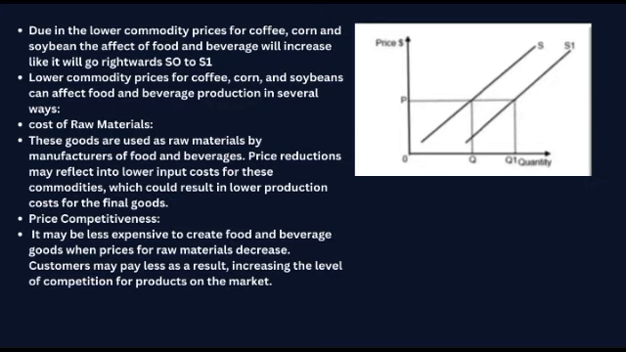Lower commodity prices for coffee, corn and soya beans can affect food and beverage production in several ways. For example, cost of raw materials. These goods are used as raw materials by manufacturers of food and beverage. Price reductions may reflect into lower input costs for these commodities, which could result in lower production costs for the final goods. Price competitiveness. It may be less expensive to create food and beverage goods when prices for raw materials decrease. Consumers may pay less, and as a result, this increases the level of competition for products on the market.